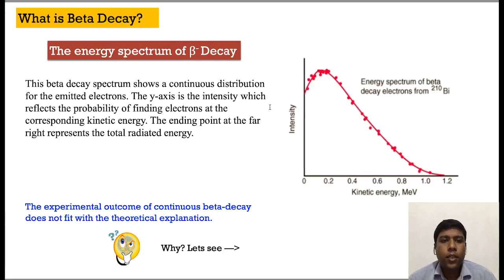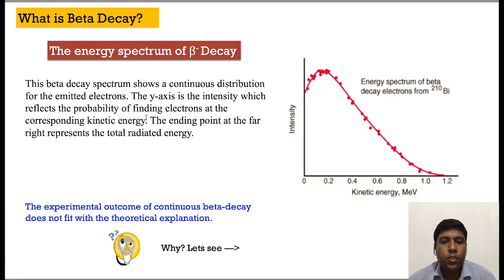Now scientists found themselves in a serious problem because of this beta spectrum you can see here, where the y-axis is the intensity and the x-axis is the kinetic energy of the emitted beta particles. The energy curve is a continuous curve. The emitted electron can have any energy between 0 and the maximum attainable energy, which you can see from this curve, but theory suggests a constant energy for the beta particle emission. This is a clear violation of the principle of energy conservation.